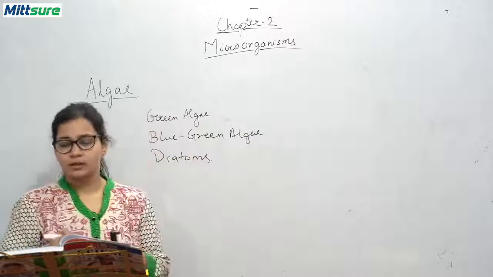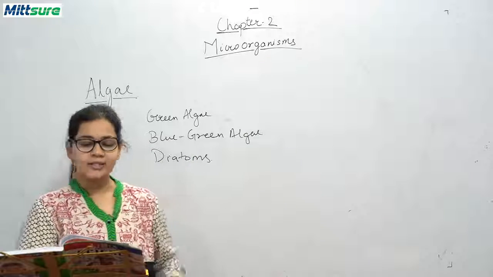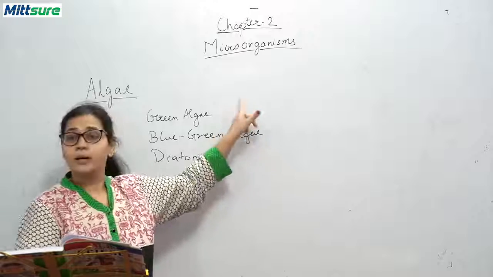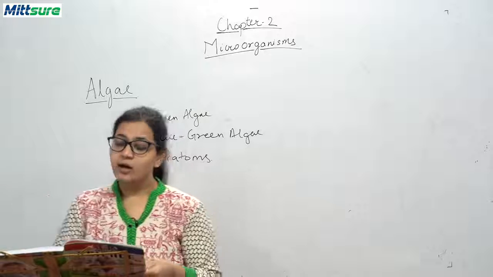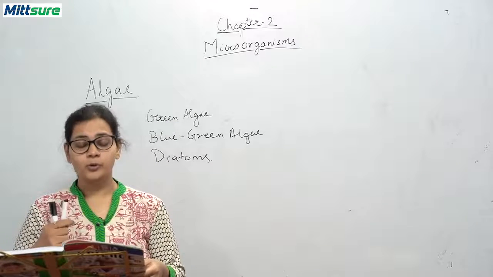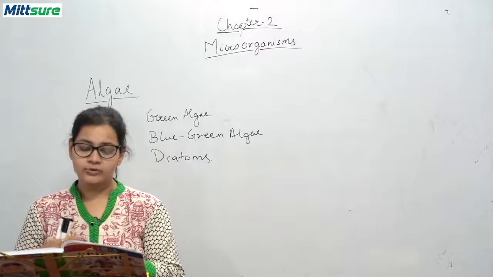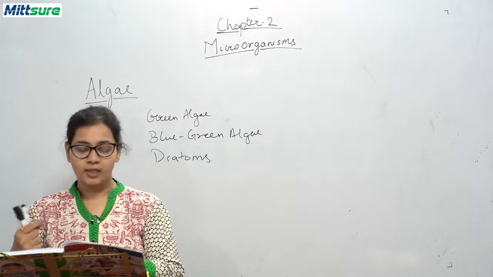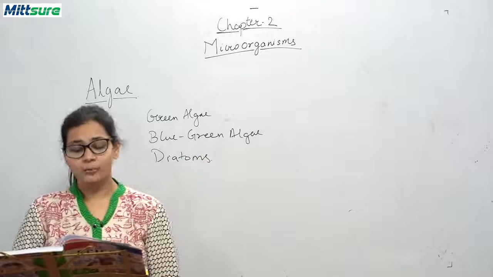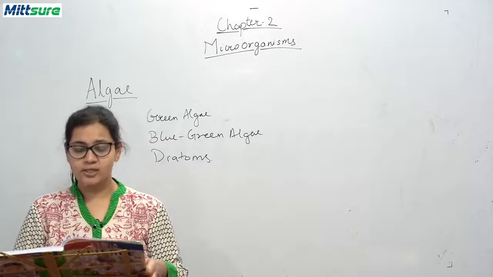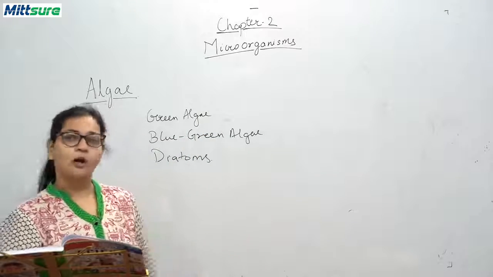Now, what is green algae? These green algae contain chlorophyll, and these can be unicellular or multicellular. The examples of green algae are given in your books. The images of all these green algae are given in your books, that is of Chondrus, Fucus, Acetabularia or Chlamydomonas. So please refer to the images so that you can see how they look. They are autotrophic in nature.